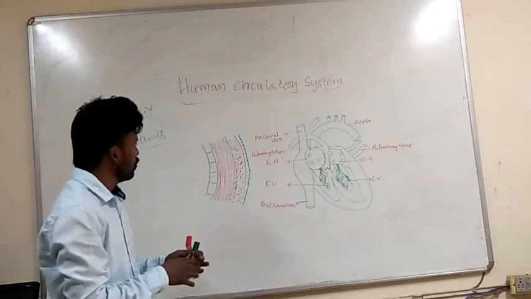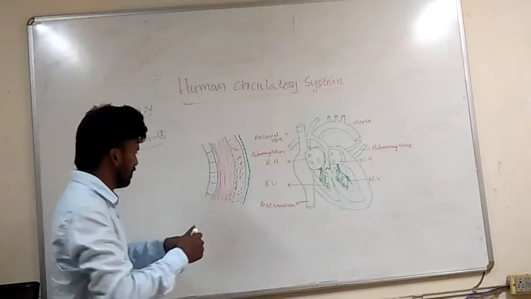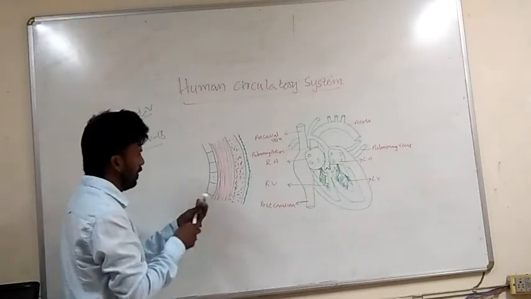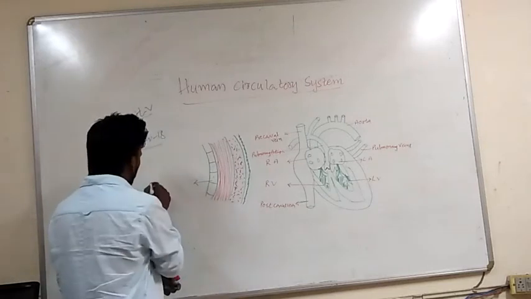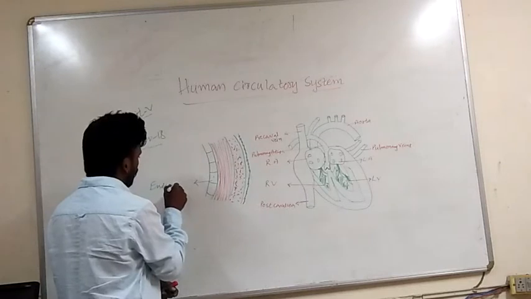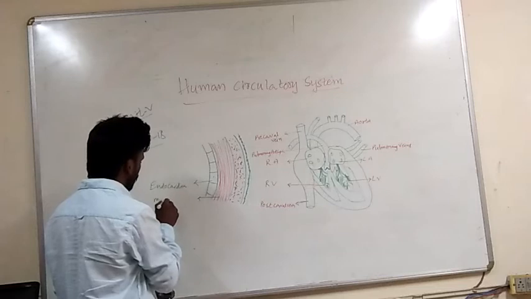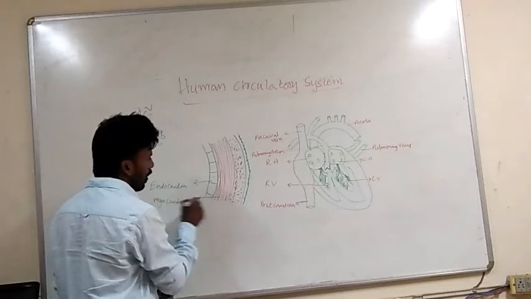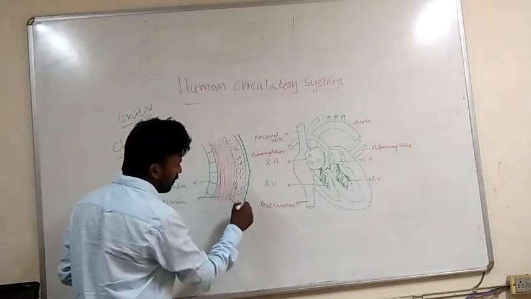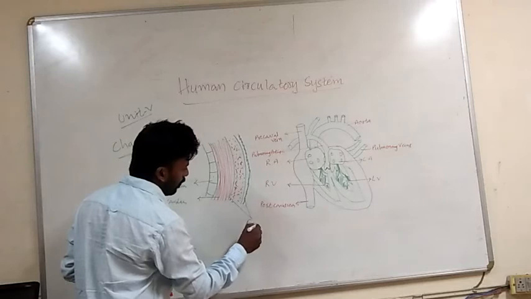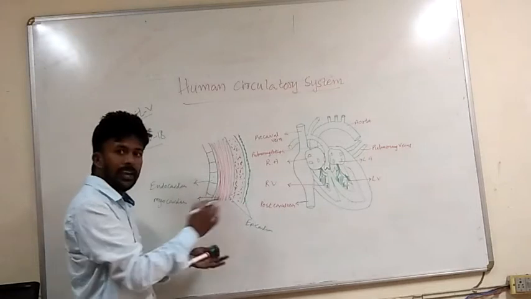The wall of the heart is mainly made up of three layers: from the inside, the endocardium, the myocardium, and the outer epicardium. Let's discuss from inside to outside so we can easily understand.